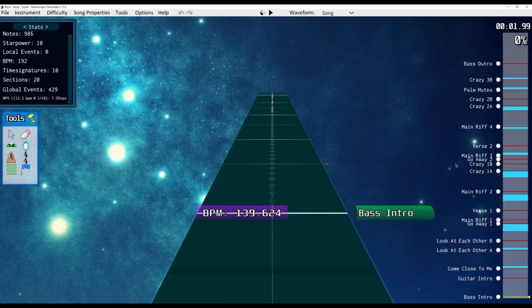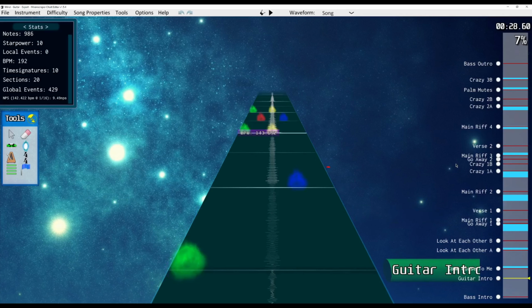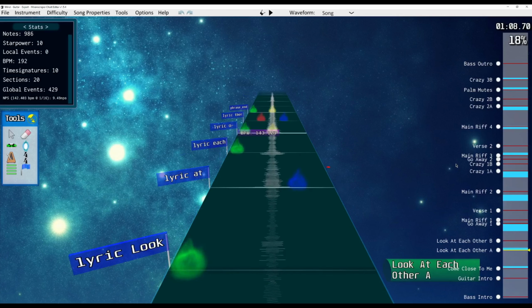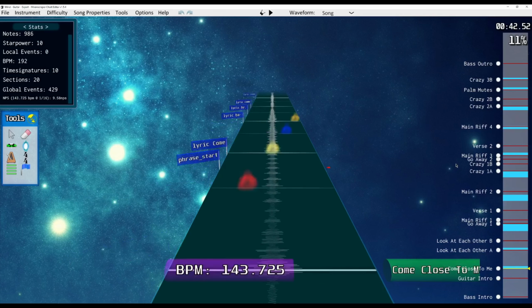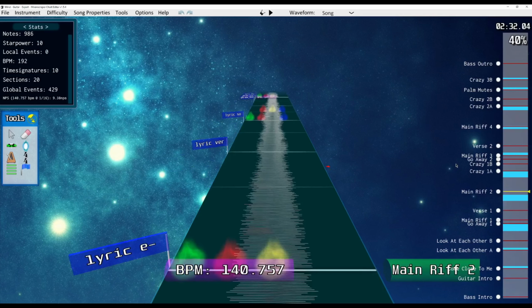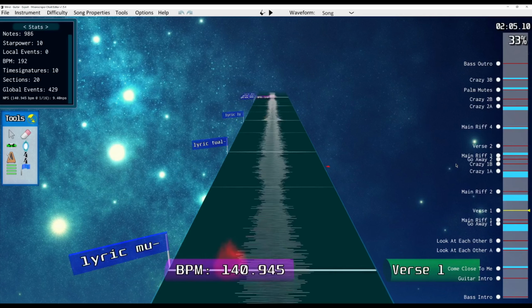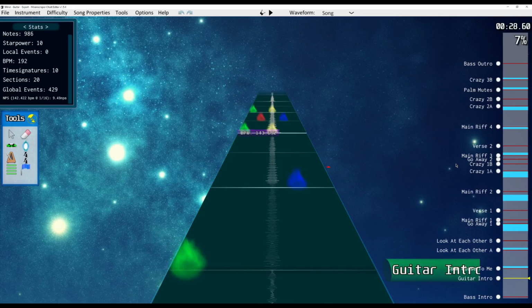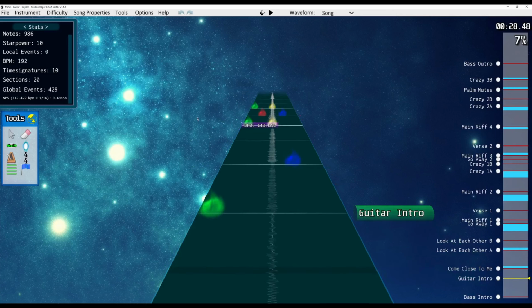So, like when you press Alt plus the up or down arrow key, it will jump to the next practice section. I think I talked about using that just to jump back to the beginning of the song earlier, but now that I have all these practice sections, I can show you how easy it is to just jump to different sections of the song. That's also incredibly helpful for like copying and pasting and stuff like that.